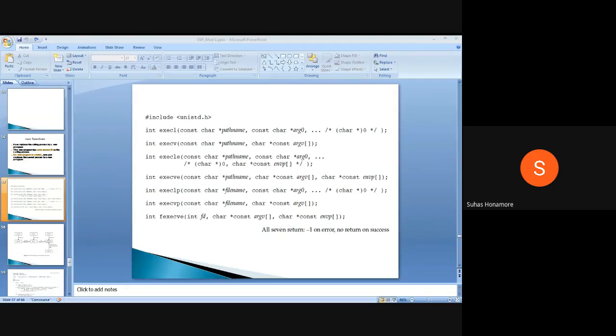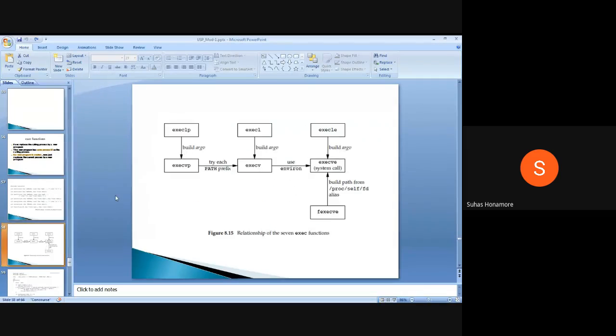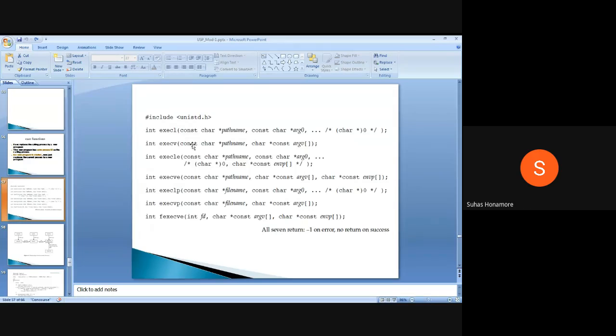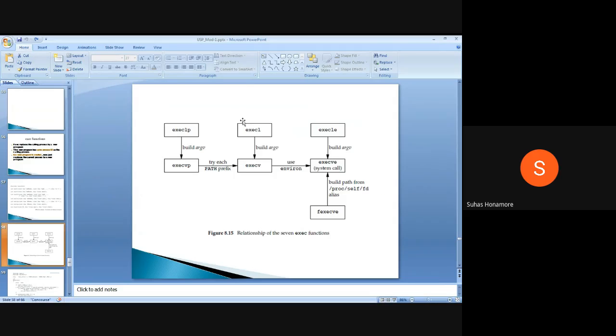Okay, so let's see one diagram. This diagram is nothing but what we have written here, so whatever the seven were, the definition of how internally it is taken care of. Internally, the kernel has only one system call, that is execve. Only this system call is there, and all the remaining ones are library files.